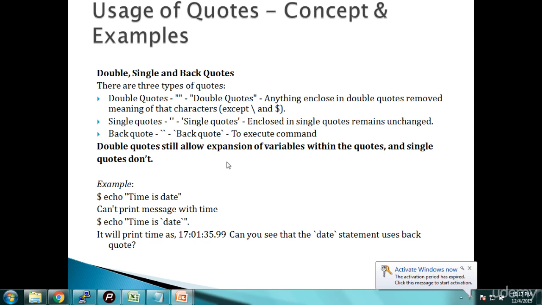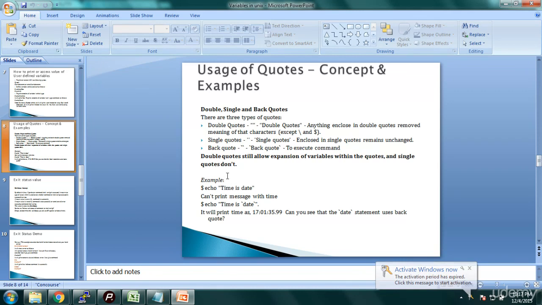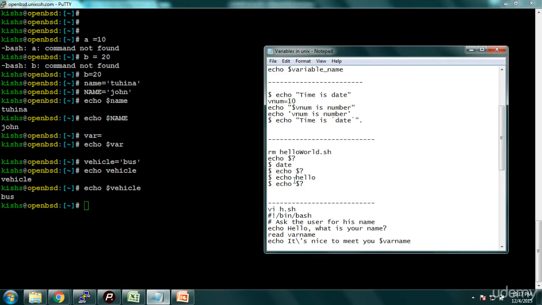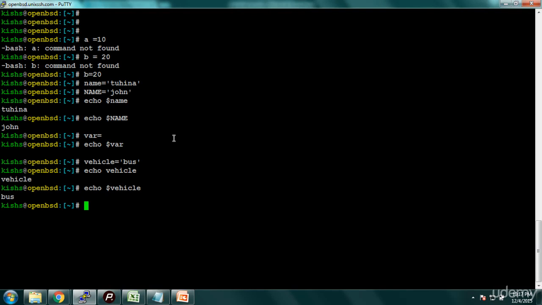I'll give you an example which will make the usage of quotes clearer, when to use double quotes, single quotes or back quotes in your programming. I'll show you the example here in PuTTY. First I have echo time is date. It will give the text time is date.